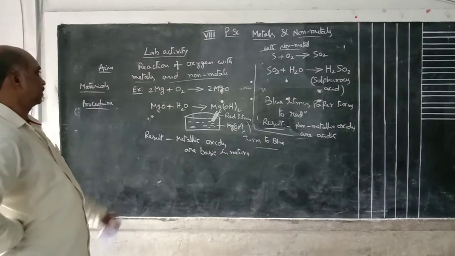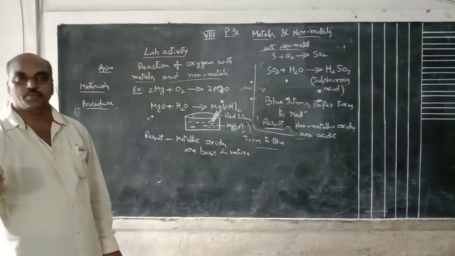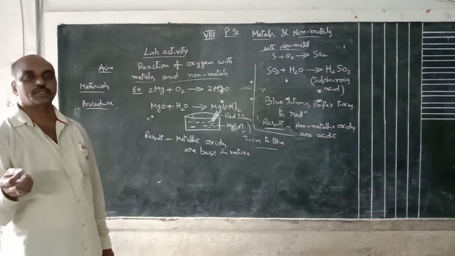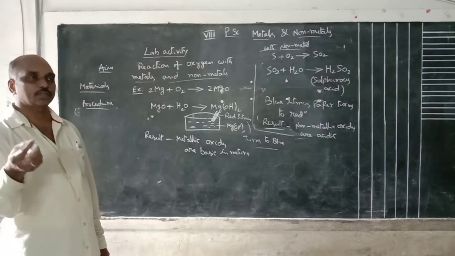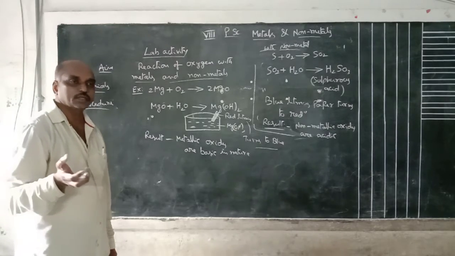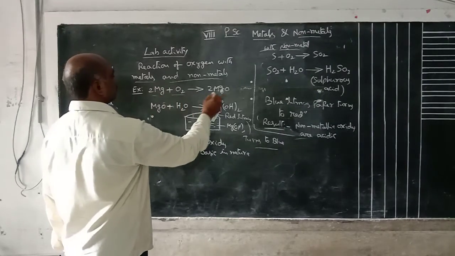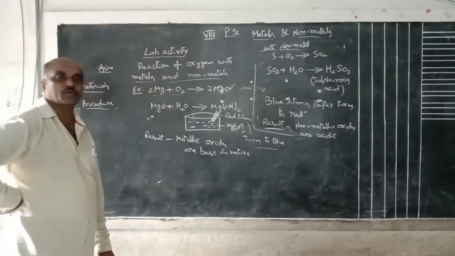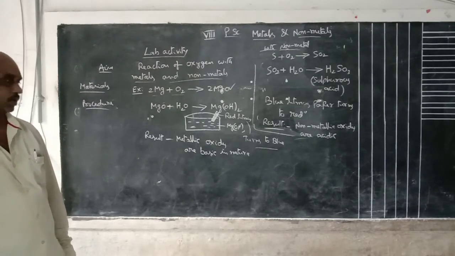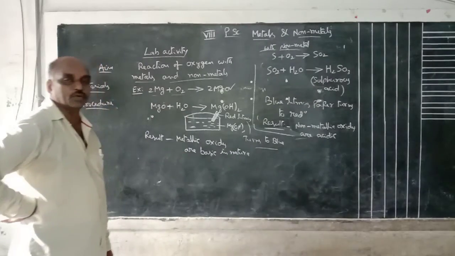First, the procedure. Procedure means first take the magnesium. Take a small quantity of magnesium ribbon and burn it directly in air, that means in the presence of oxygen. It reacts with oxygen to form magnesium oxide, that is, white ash is formed. To this white ash, add some quantity of distilled water. It absorbs the distilled water to form magnesium hydroxide.